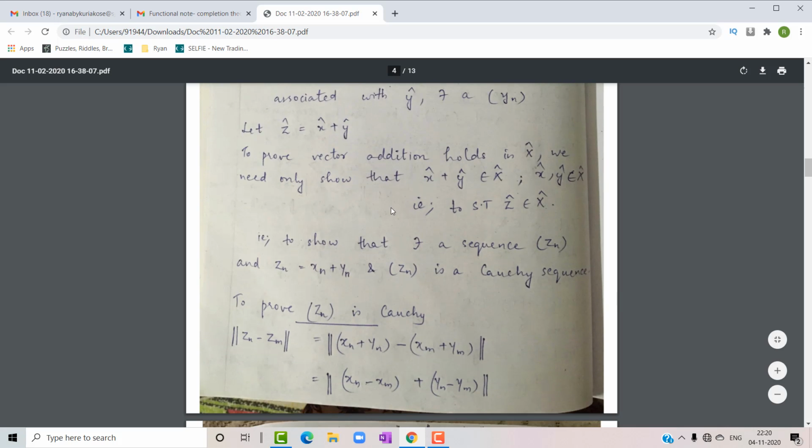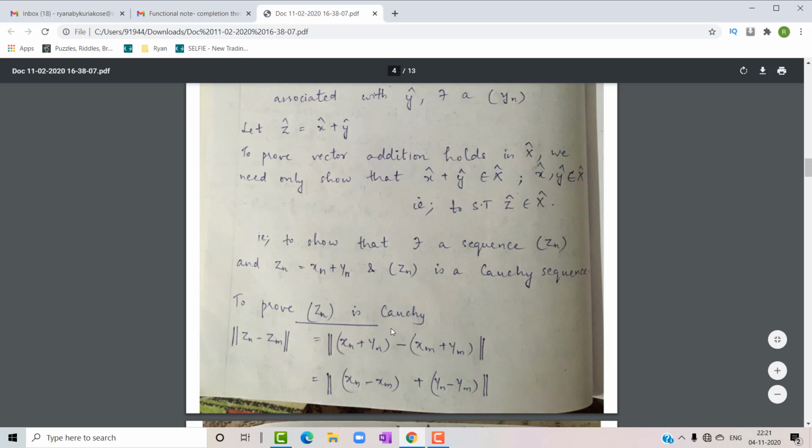That is what I have written. To prove vector addition holds in capital X cap, we need only show that x cap plus y cap belongs to capital X cap, where x cap and y cap are members of capital X cap. That is to show that z cap is a member of capital X cap. That is to show that there exists a sequence Zn, where Zn is equal to xn plus yn, and the sequence Zn is a Cauchy sequence. Now we are going to prove that the sequence Zn is a Cauchy sequence.